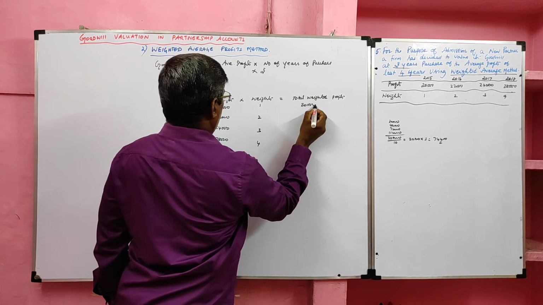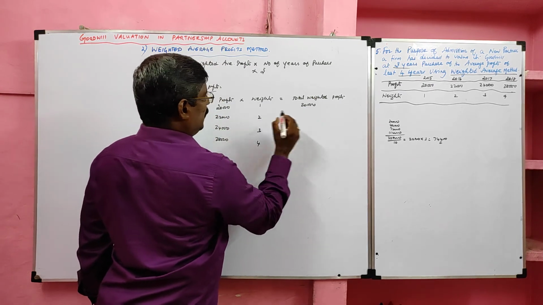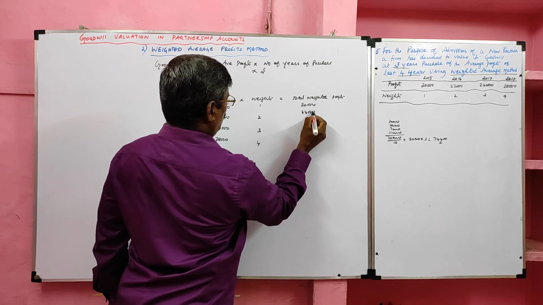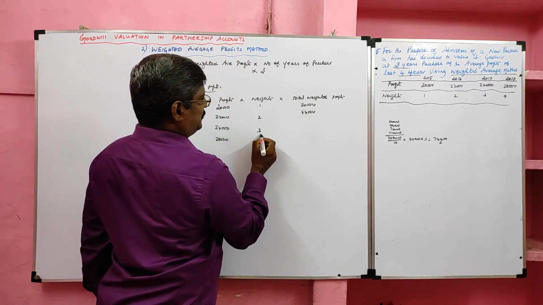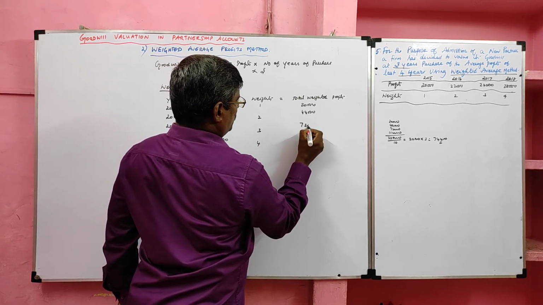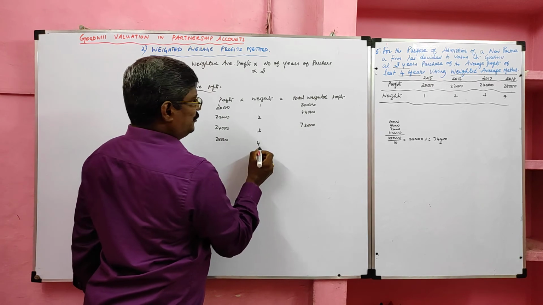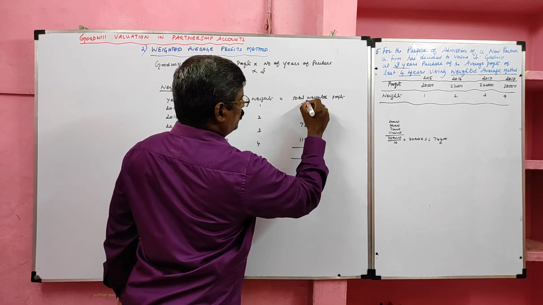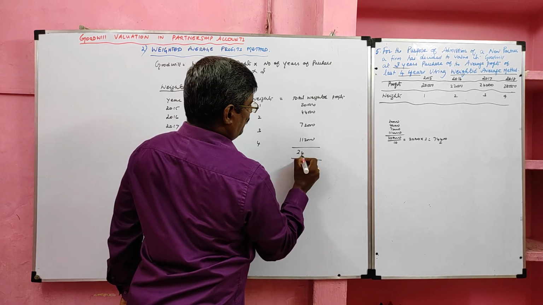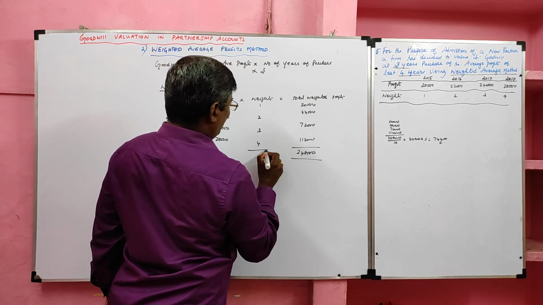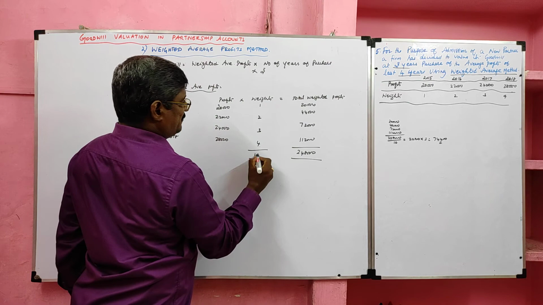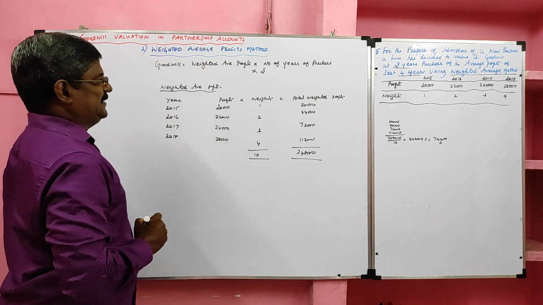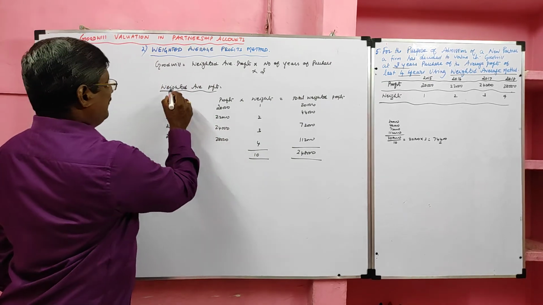20,000 into 1, 20,000. 22,000 into 2, 44,000. 24,000 into 3, 72,000. 28,000 into 4, 1,12,000. So our total weighted profit is 2,48,000. Then we have to total the weights also; its value is 10.